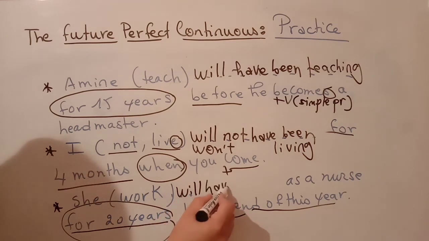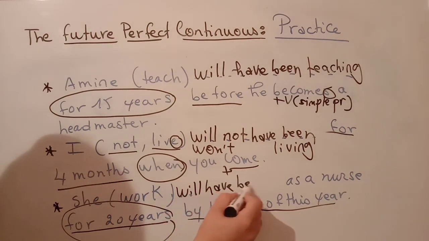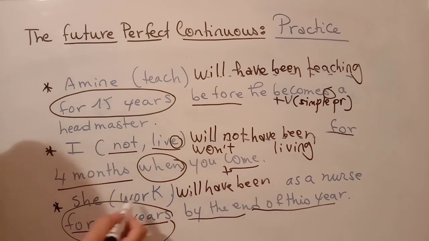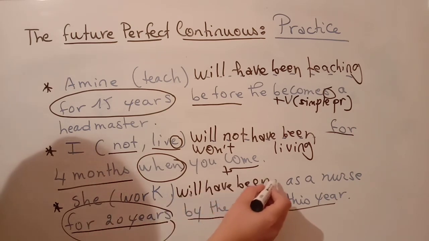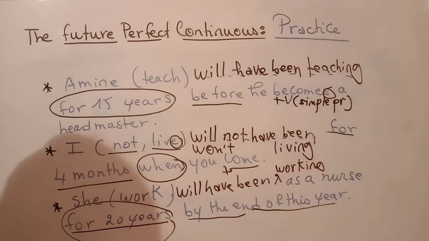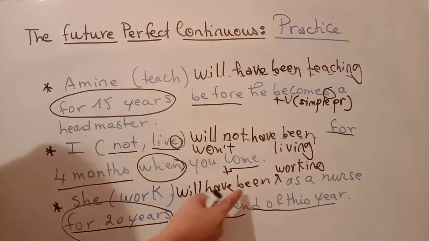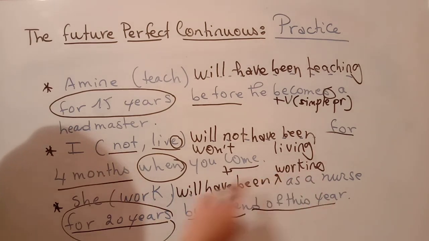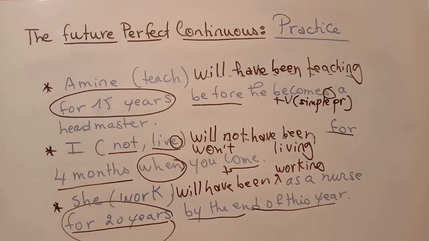Plus have plus been plus work, working. Okay? She will have been working as a nurse for 20 years by the end of this year. I hope it's clear for you now.